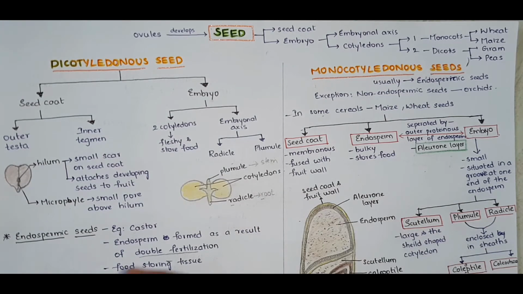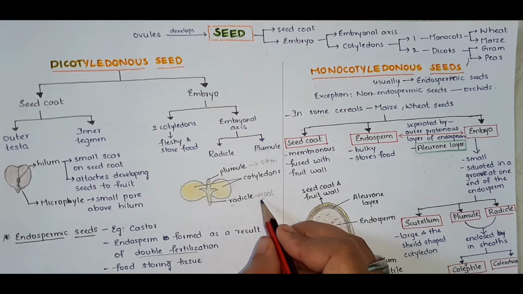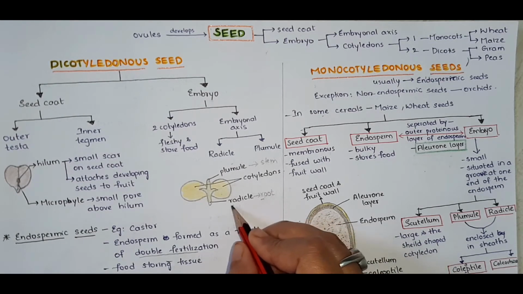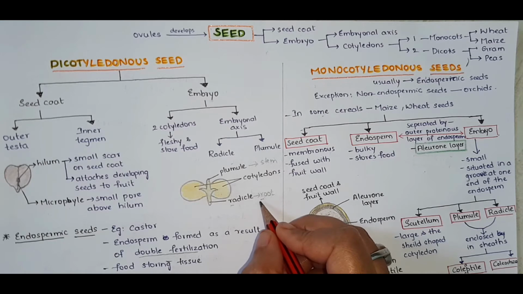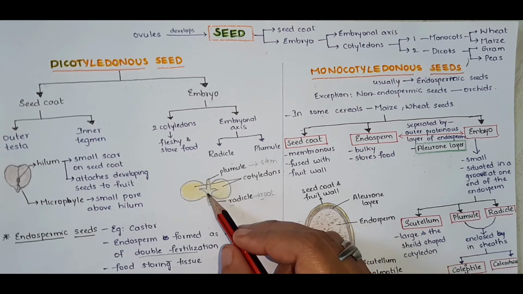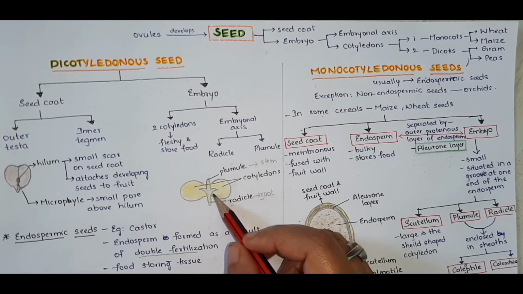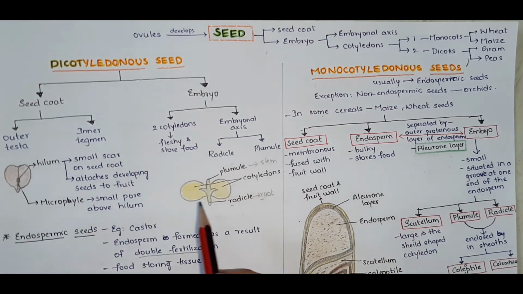You can remember the radicle for root in this way. R means radicle, root. Root is present at the down. So radicle is also present at the down of the embryonal axis. I hope you are clear till now.